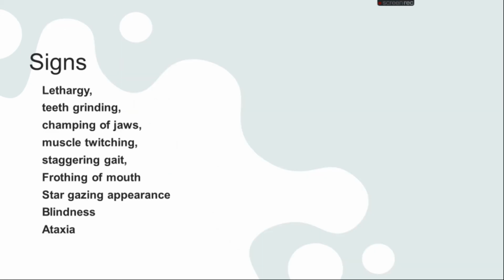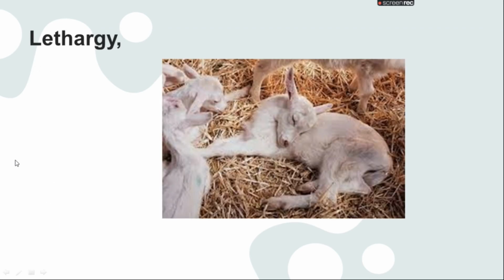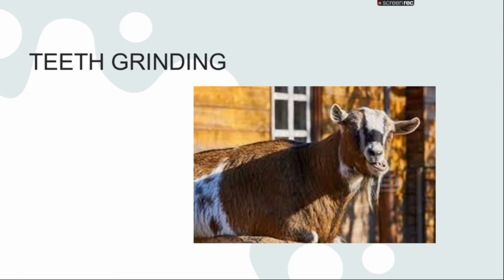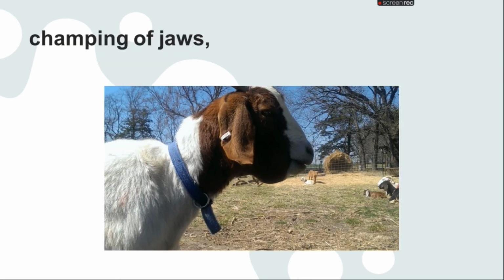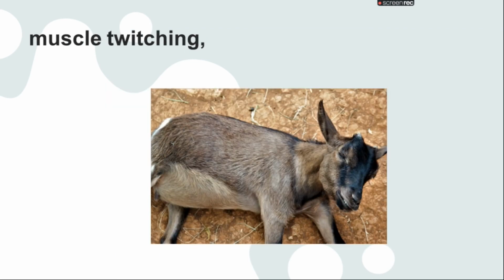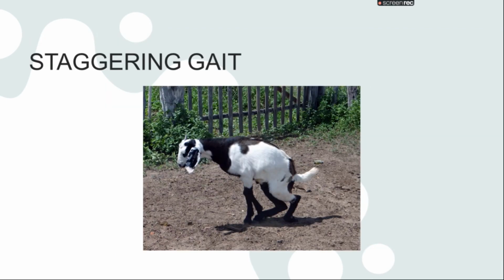If we talk about the signs and symptoms in the animal, the animal will have a lethargic condition and will not feel good at all. Teeth grinding, you can feel a sweet, sprouting smell from the animal's body as well, jumping of the jaws, muscle twitching, staggering gait.